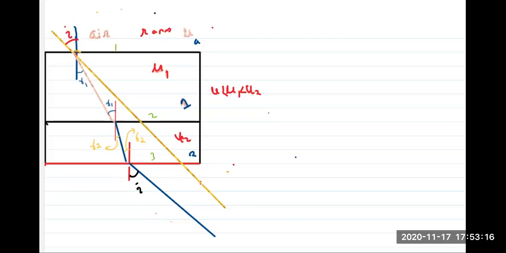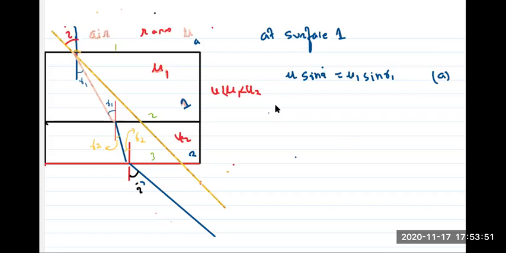I'll write step by step. So at surface 1, this is mu air, so I'll just write mu sine I. I don't know if it is I, so I'll write it as I dash. So mu sine I is equal to mu1 sine R1. This is the first equation. Right? At surface 2.